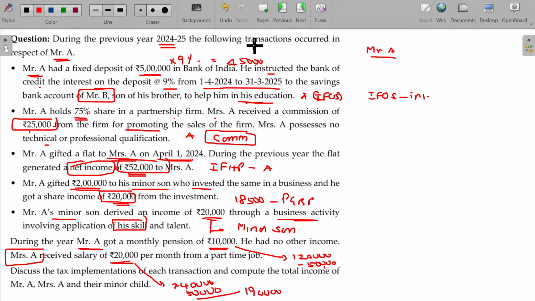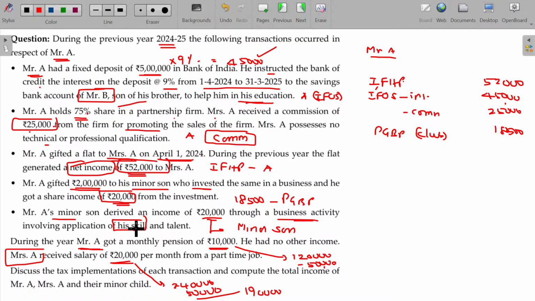Let's add: interest, how much is that? 45,000 will be taxable only in the hands of Mr. A. And commission to be clubbed, 25,000, only in the hands of Mr. A. Gift of a flat: so income from house property is clubbed here only, the value being 52,000. And the 2 lakhs gifted will also be clubbed here only. PGBP income 18,500, this is clubbing.